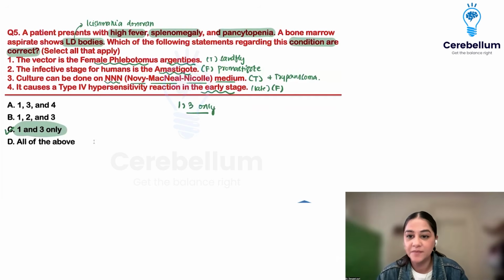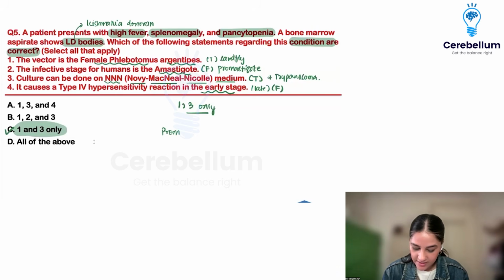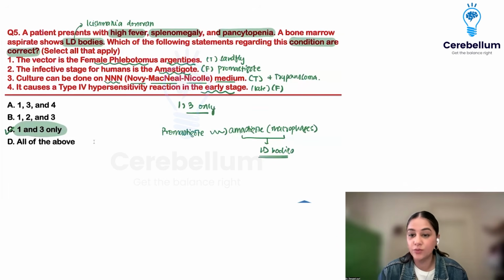Remember, amastigote forms are what you see in the LD bodies. The promastigote is what goes inside and then it gets converted into the amastigote forms. And these amastigote forms are what go into the macrophages. So what are those LD bodies? LD bodies are nothing but the amastigotes in the macrophages. So these are going to be the LD bodies.